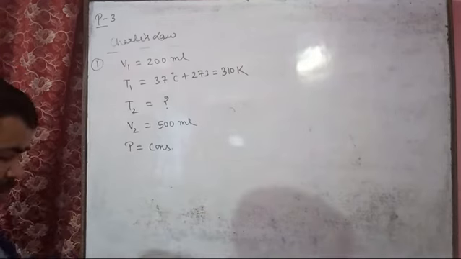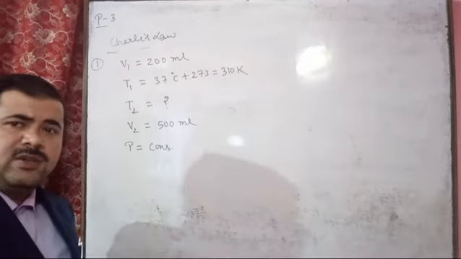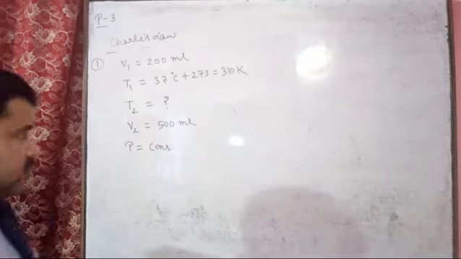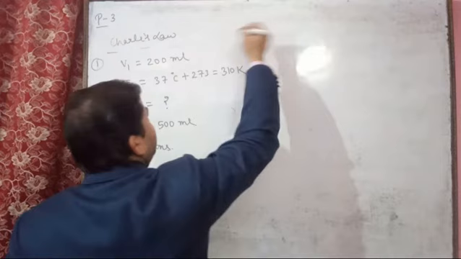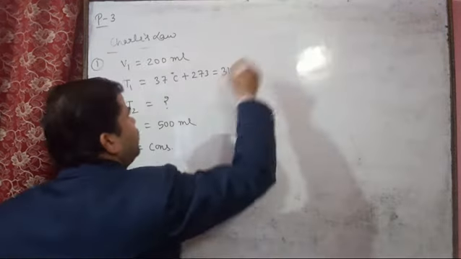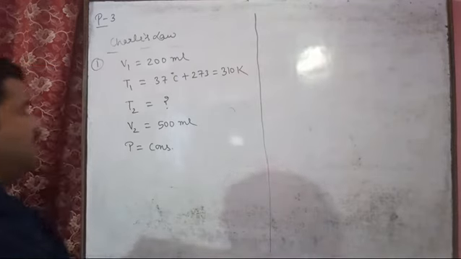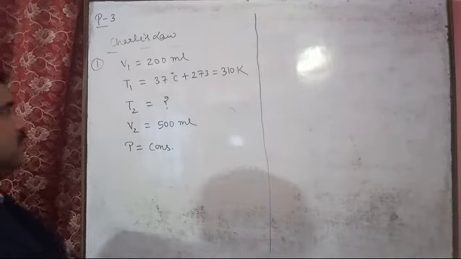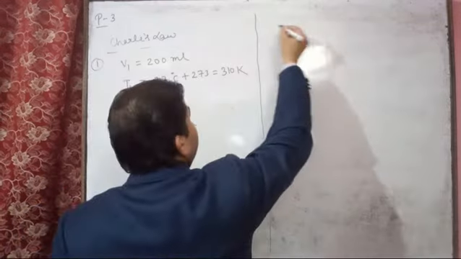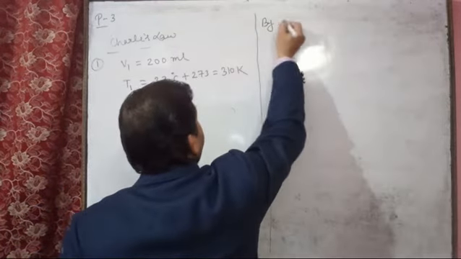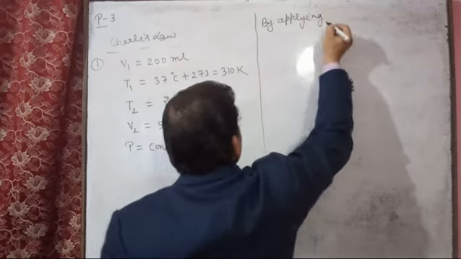So in this question you have to change the degrees Celsius into the Kelvin value. This is the SI unit for temperature, so you have to take Kelvin. This is the precaution. And after this, by applying the Charles law equation, you will write.